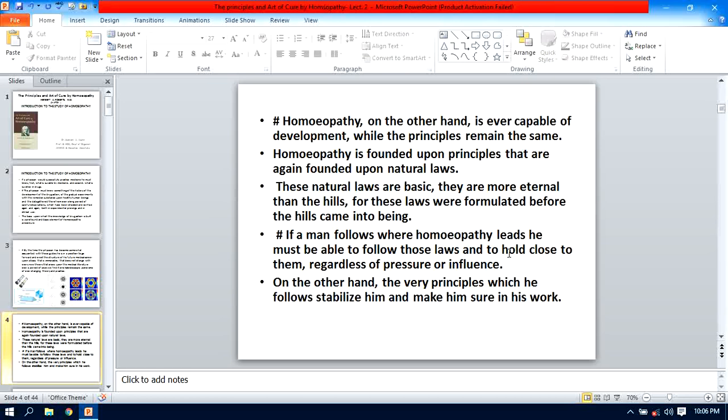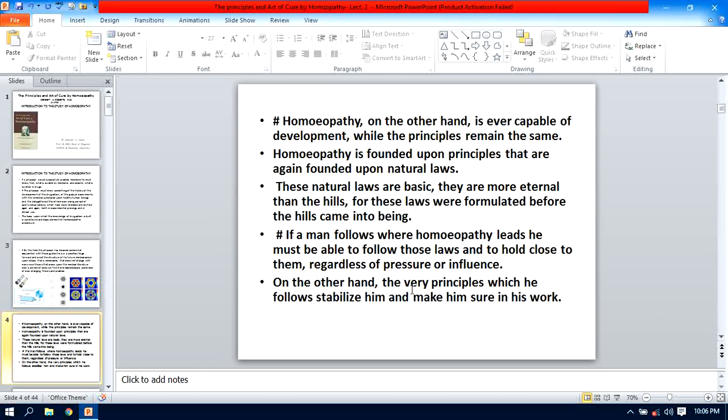You should hold fast to all these principles and laws of homeopathy, because they are eternal, concrete, basic and fundamental, and never change during the course of time, because they are natural law. You should believe firmly in this law and principle of homeopathy and hold fast to it, regardless of the pressure or influence of physicians from the other faculty.